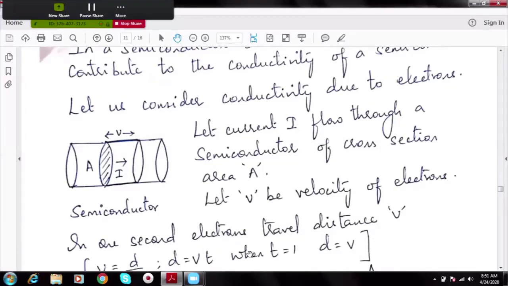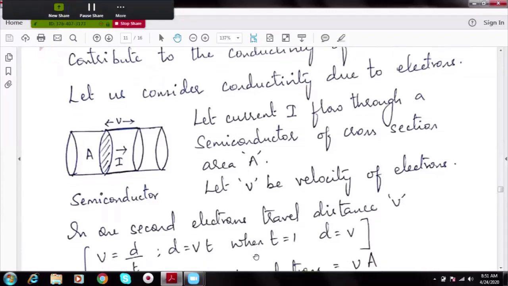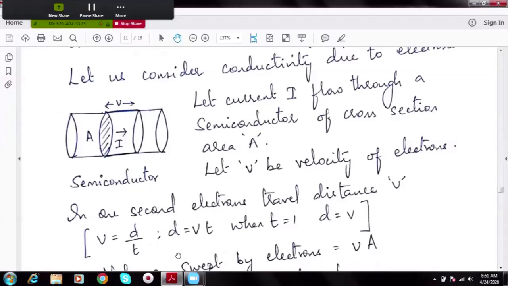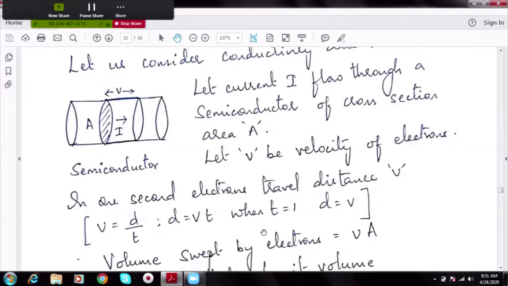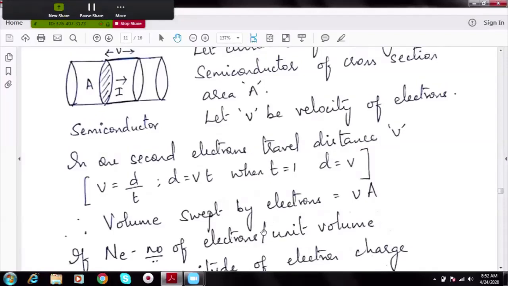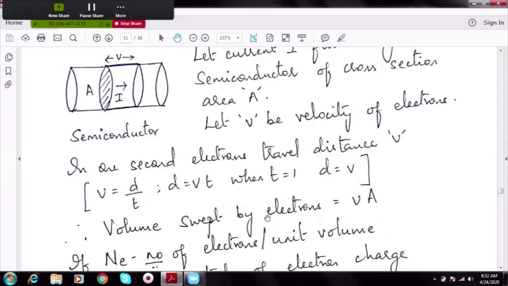So in 1 second, I can say the electrons travel a distance V meters. How is it? We know V is equal to d by t, or distance is velocity into time. So when I substitute t is equal to 1, d is equal to V. So all electrons travel a distance of V meters in 1 second. So what is the volume swept by electrons? You can see a small cylinder in the diagram showing V and cross-sectional area A.